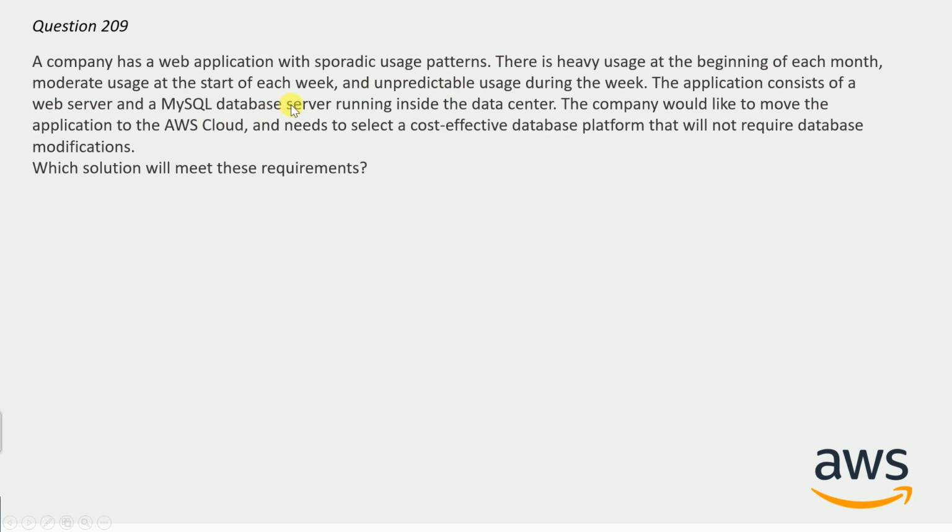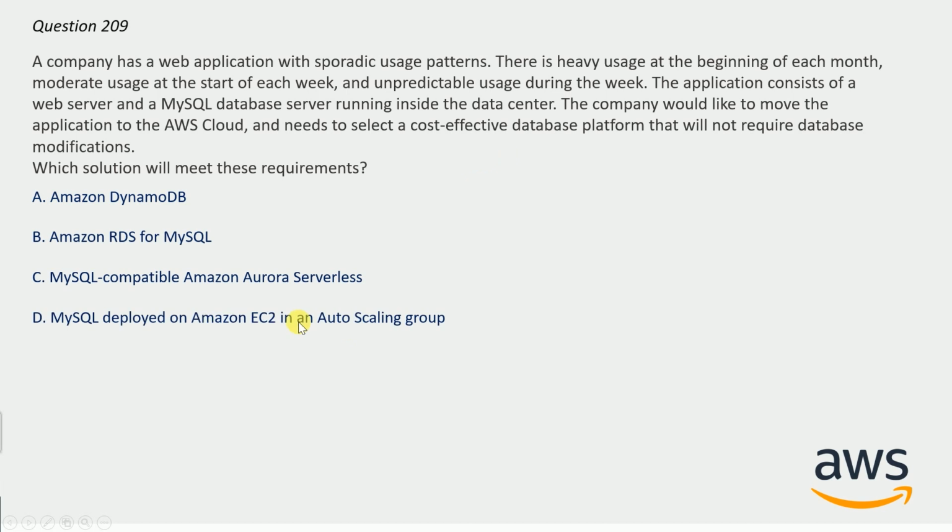A company has a web application with a sporadic usage pattern. There is heavy usage at the beginning of each month, moderate usage at the start of each week, and unpredictable usage during the week. The application consists of a web server and a MySQL database server running inside the data center. The company would like to move the application to AWS Cloud and needs to select a cost-effective database platform that will not require database modification. Which solution will meet this requirement? And here are the options. Take your time to guess the correct answer.